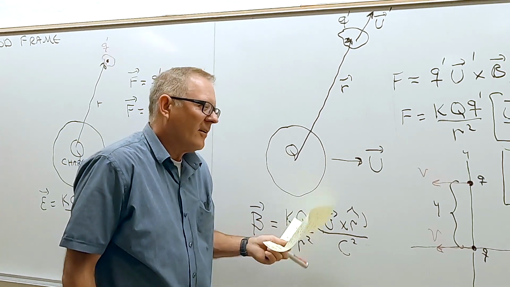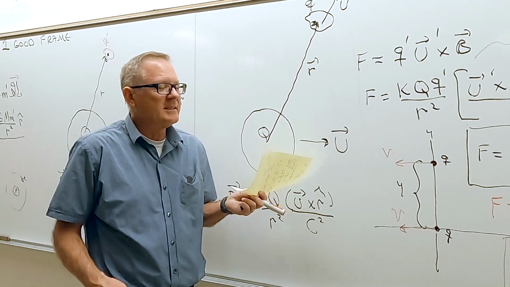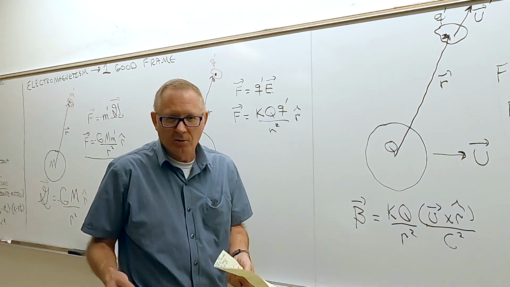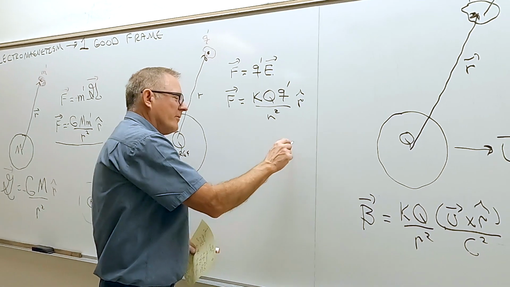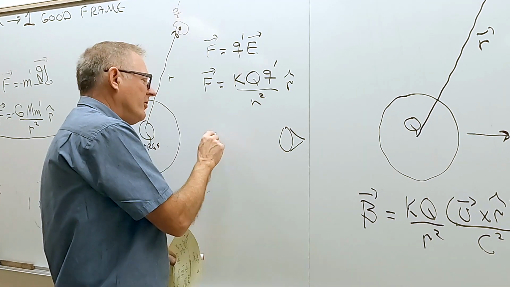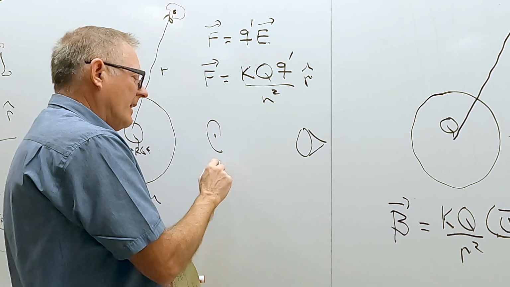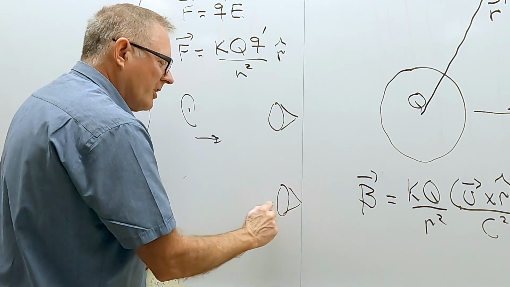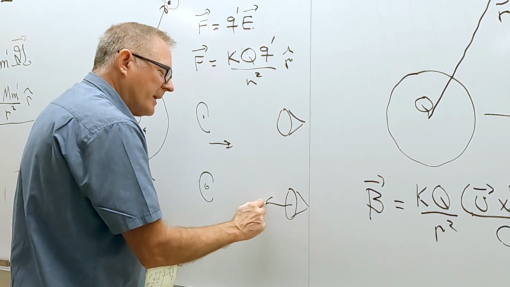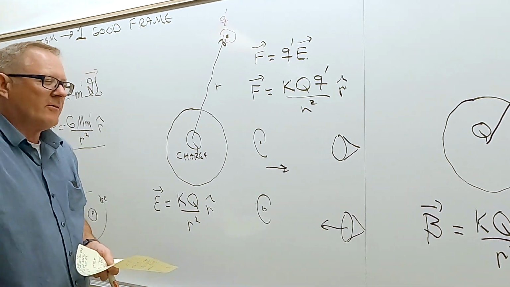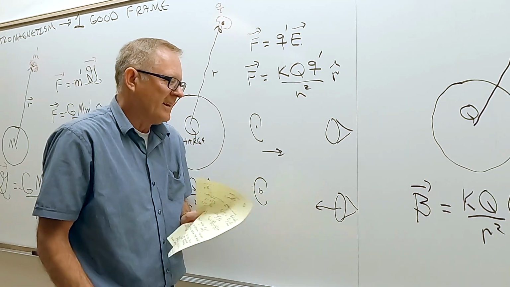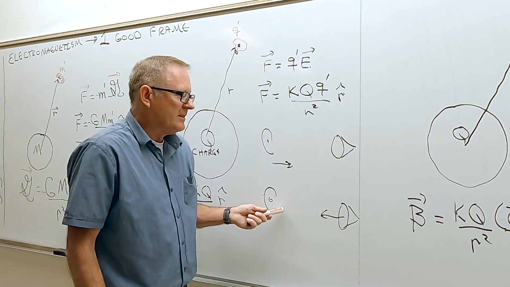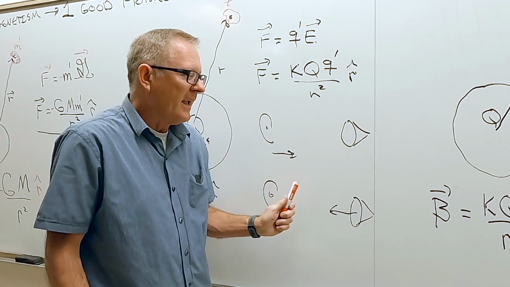Well, it's not that hard to see, because when we deal with sound, sound has a special frame too. It's still air. If you have a speaker here and your ear is here, and your ear is moving toward the speaker, that's different. You get a different equation than if the speaker was coming at you. Remember, with relativity, you shouldn't be able to tell the difference, but with sound we can tell the difference between these two. Why? Because there's a special frame with sound. It's the speed of still air.